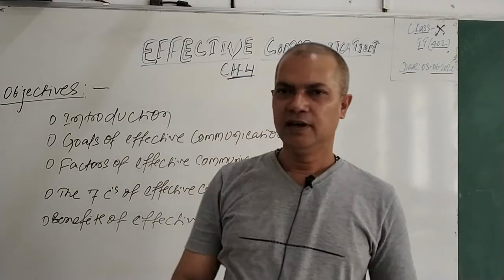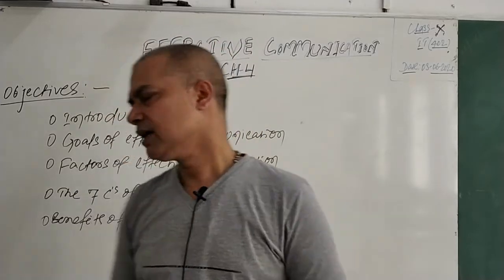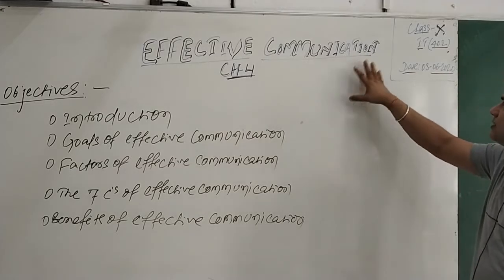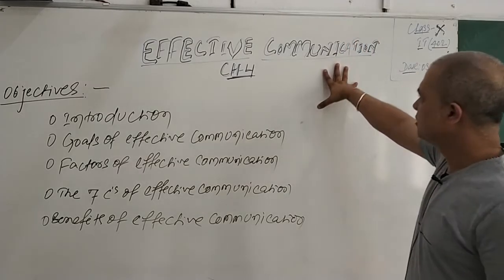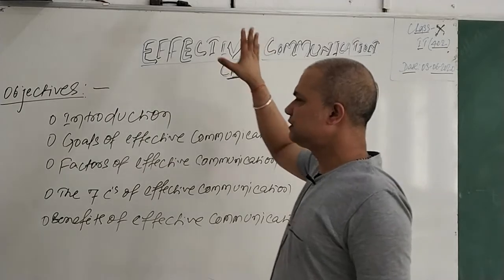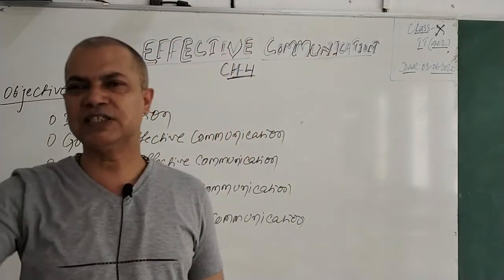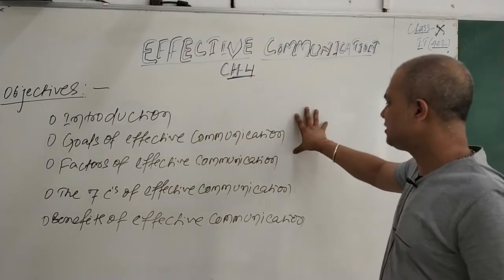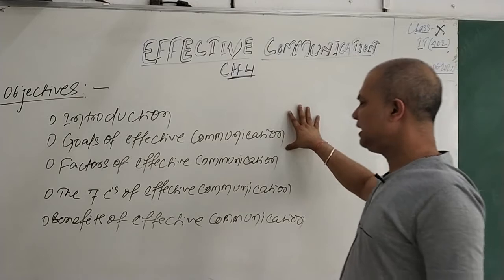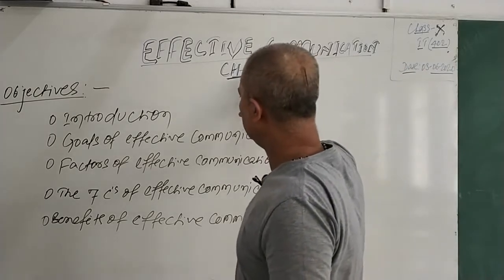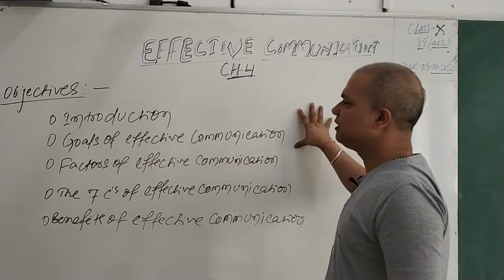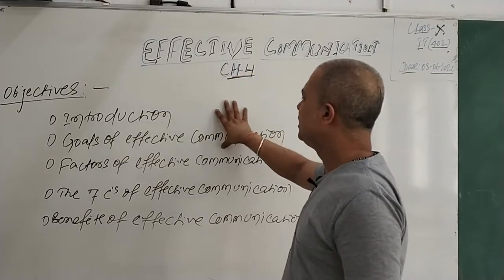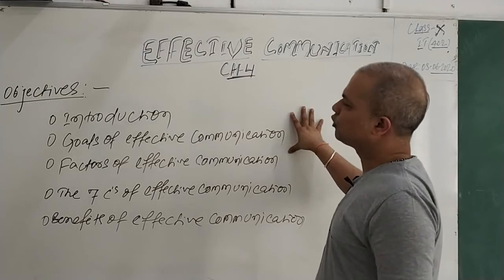If you want a summary, we have seen what effective communication is. It is communication that basically implies delivering the message that we exactly want to deliver, and the receiver should receive the same. That is what effective communication is. And the goals of effective communication are: we want to change the behavior of people, that is one goal. We want to acquire the information that we want, that is another goal. And we want to deliver whatever we want to deliver, that is also a goal.